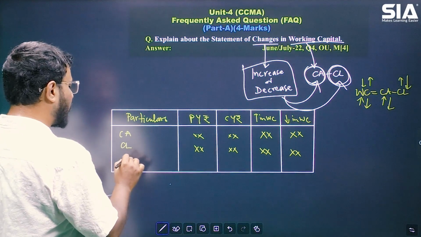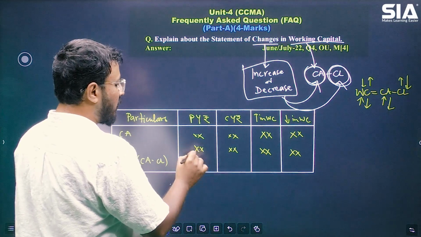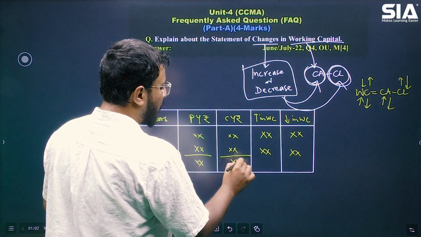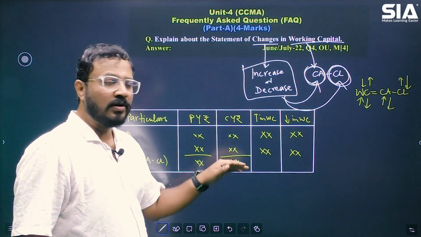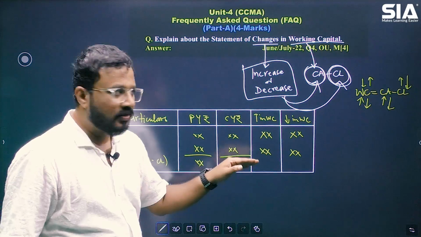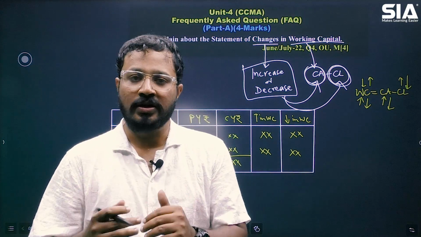Then we used to calculate the working capital, which is nothing but current assets minus current liabilities. दोनों का difference निकाल देंगे. And then we will write the increase or decrease. How the increase is happening or the decrease is happening is written in the respective column. Right. So this is how the calculation is done.